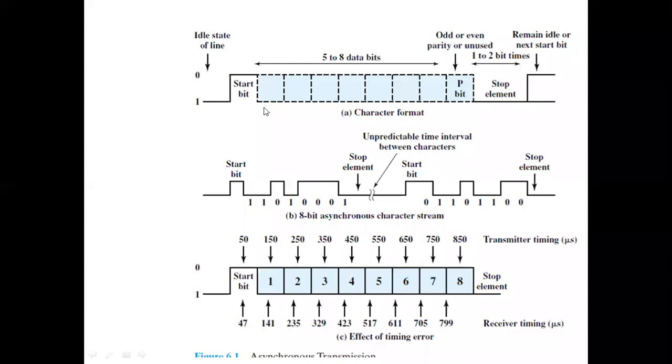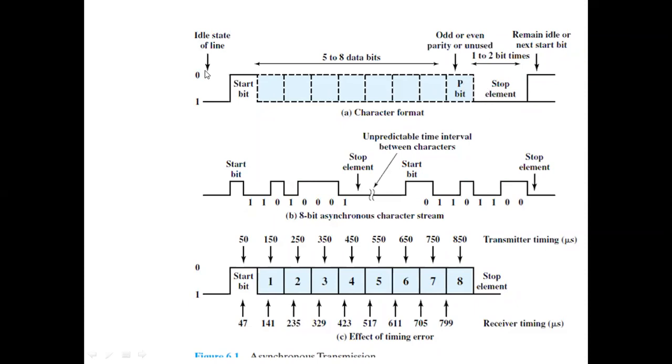Then if I am transmitting 8 bits of data, 8 bits will be taken, and we may include an additional parity bit. Why do we use the parity bit? To check the error in the received character. Parity is the common thing we use. Once all these 8 bits are completed, we include one stop element.